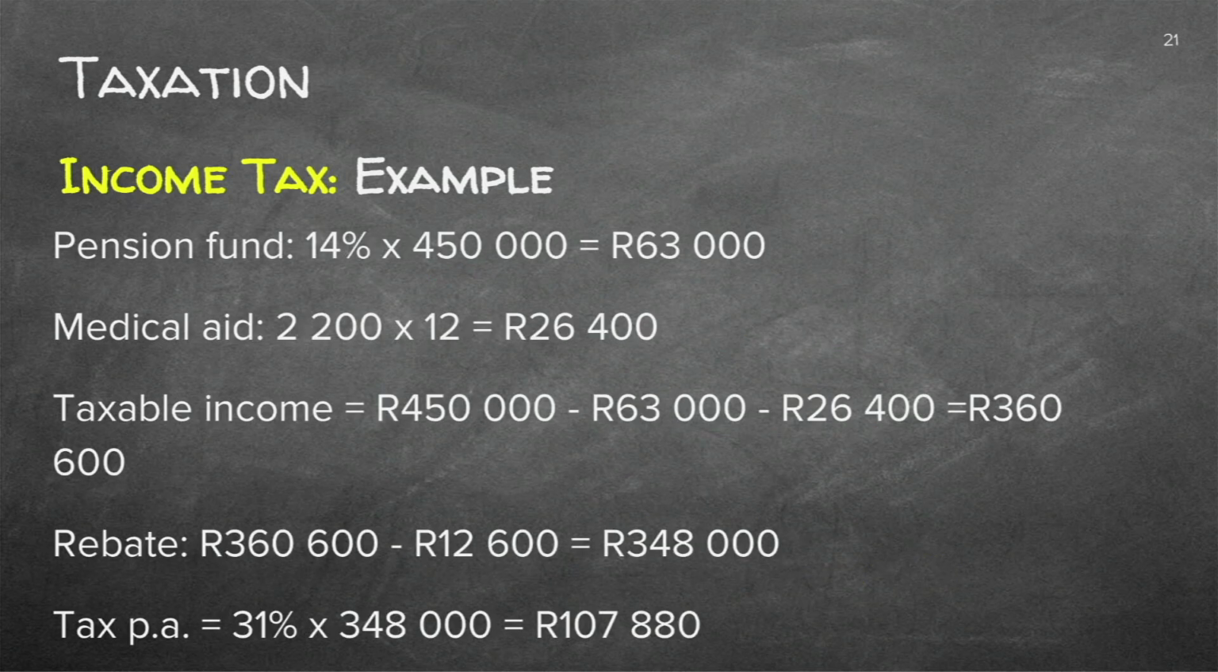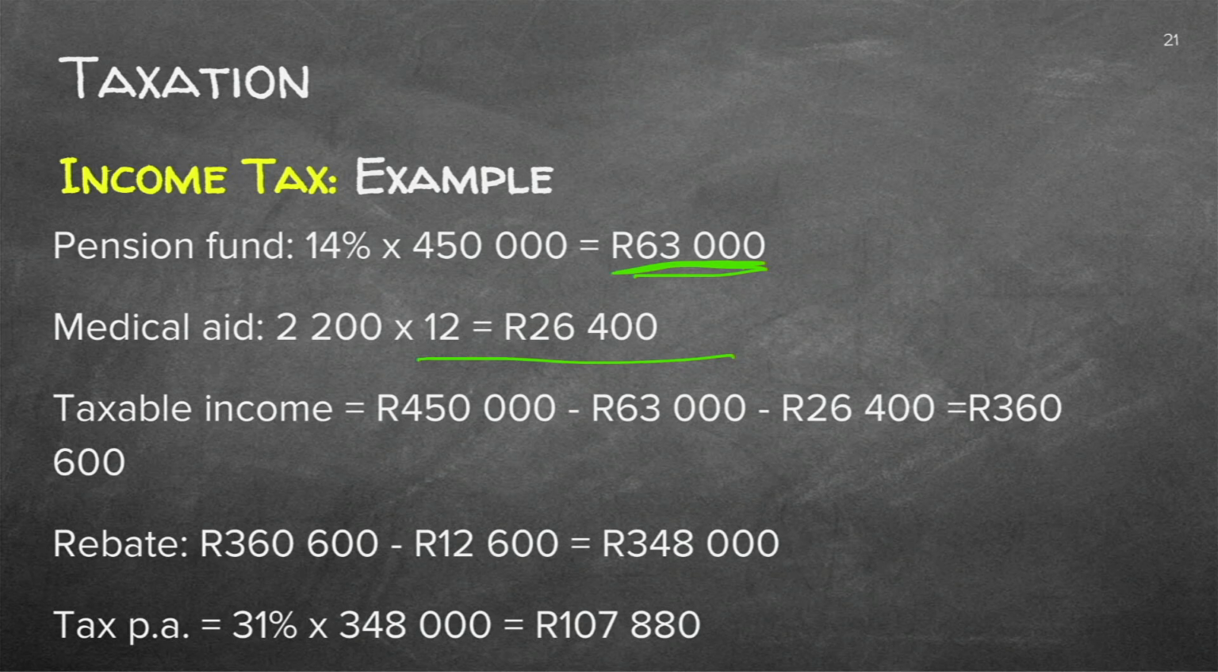So let's take it step by step, and you will see it's actually not that difficult. It's very manageable. So let's look at the pension fund. 14% of the 450,000 Rand income goes to pension. That is 63,000 Rand, which is not tax deductible. Medical aid, we said 2,200 Rand per month. So that will be 2,200 Rand times 12, which is 26,400.